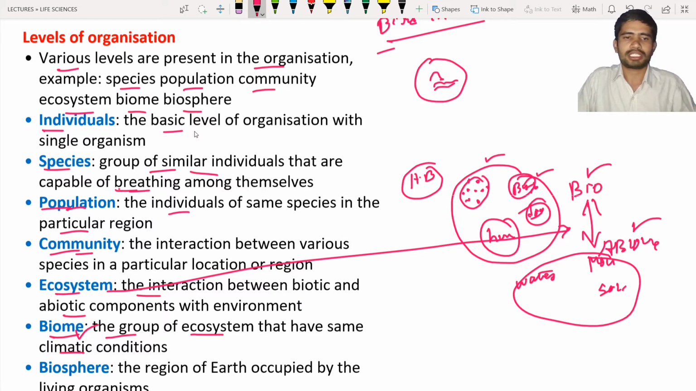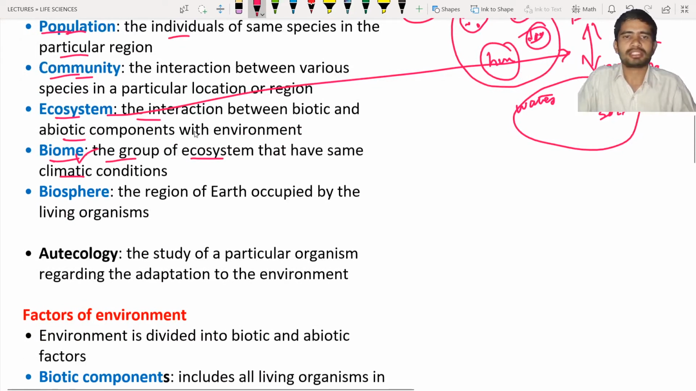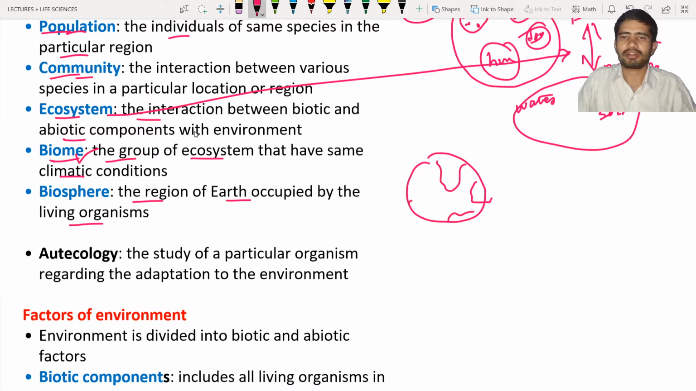Okay, so next is the biosphere. Biosphere means the region of the earth occupied by living organisms. So let us consider this the earth, and some part of the region is covered with living organisms. This part of the earth is known as the biosphere, and according to our knowledge, each and every part of the earth is covered with living organisms. Hence mostly the earth is covered with the biosphere only. There are only a few regions where there is no life, but mostly the earth is covered with living organisms. Hence we can call it a biosphere.